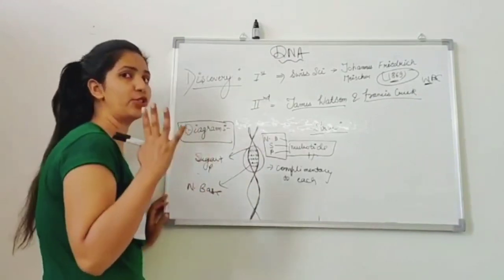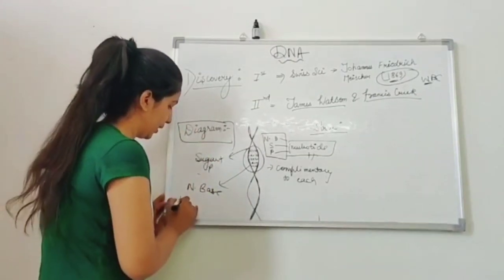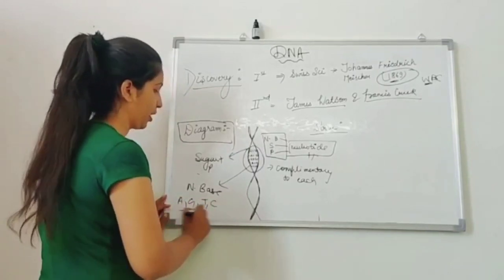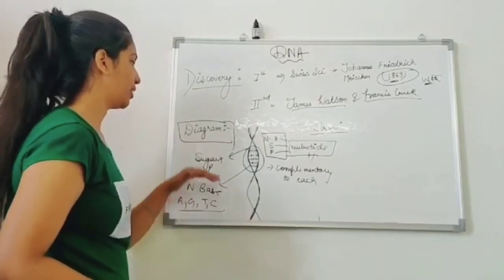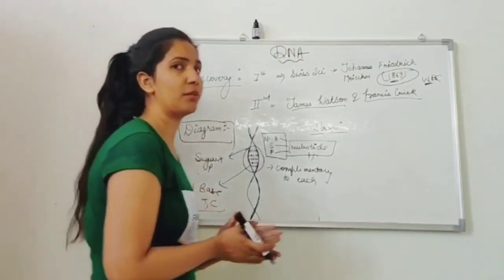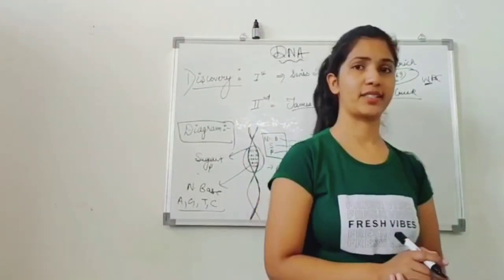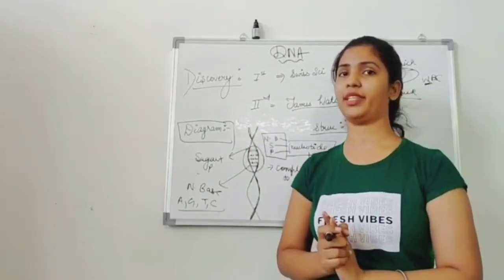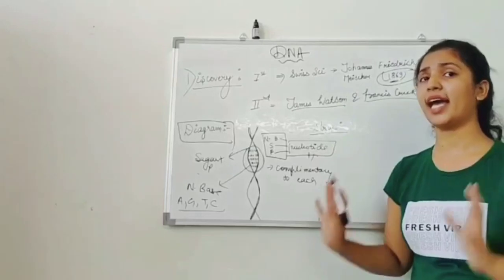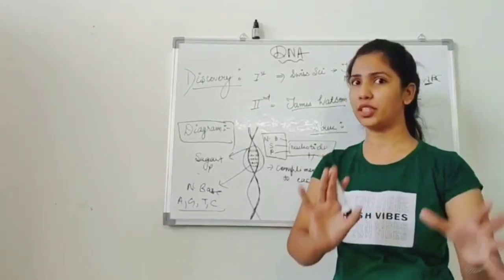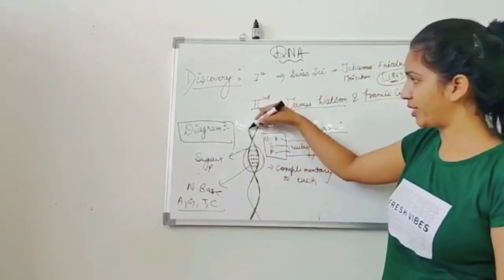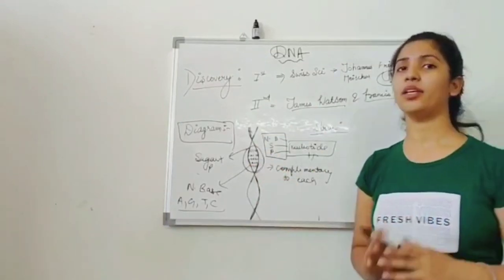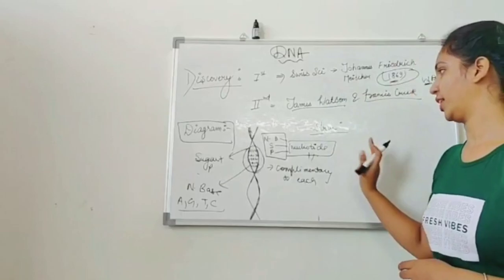Four types of nitrogenous base are present in the DNA, that is A, G, T, C. The sugar phosphate and bases are linked together by different chemical bonds, and they arrange in a pattern that forms a double helical structure of DNA in a long strand. This is the diagram of the DNA. In the diagram, you need to show where the sugar and the phosphate are present and how the base pairs are arranged. Let's understand the structure of the DNA.